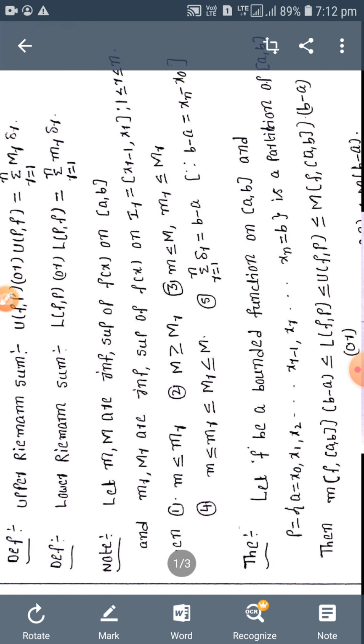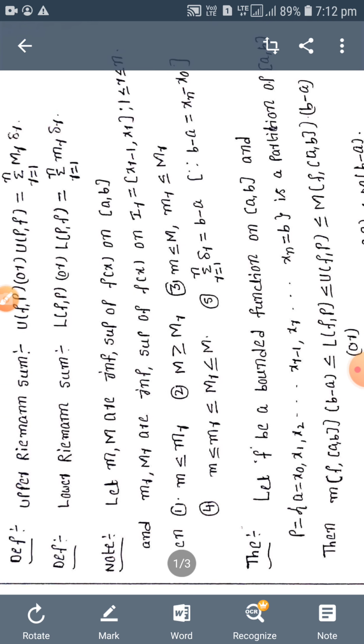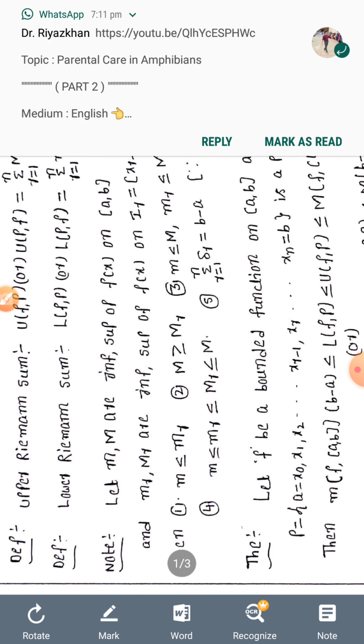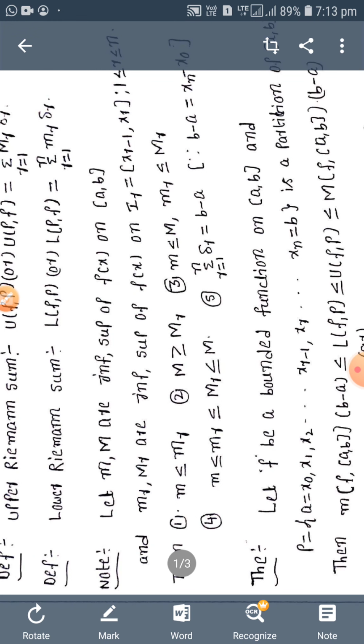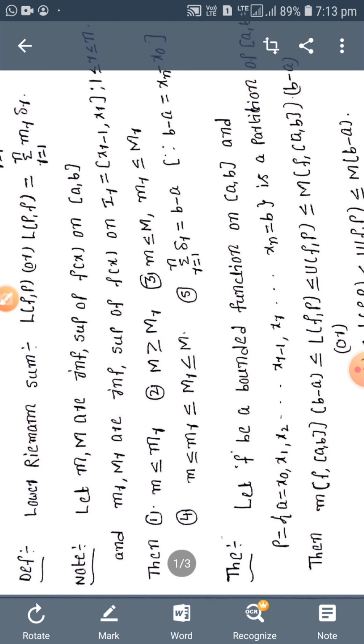Next, note: let small m, capital M be the infimum, supremum of f(x) on the closed interval [a,b], and small mr, capital Mr be the infimum, supremum of f(x) on the rth subinterval Ir equal to the closed interval [xr minus 1, xr], such that 1 less than or equal to r less than or equal to n. Then what is the relation between small m, small mr? m is less than or equal to mr, and capital M is greater than or equal to capital Mr.